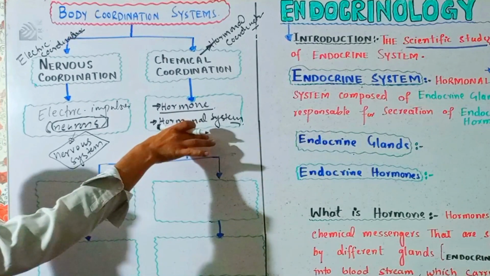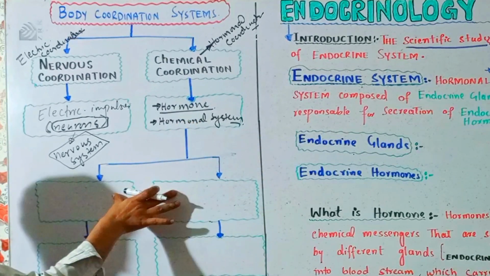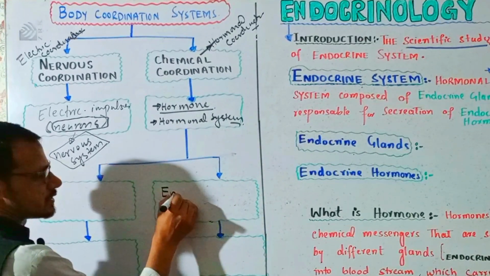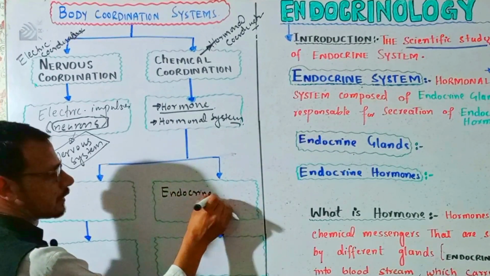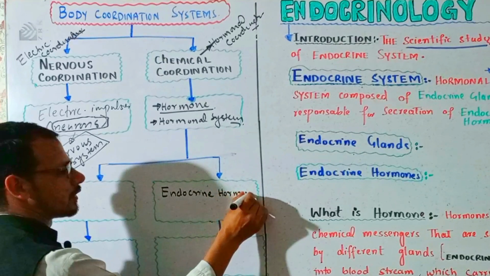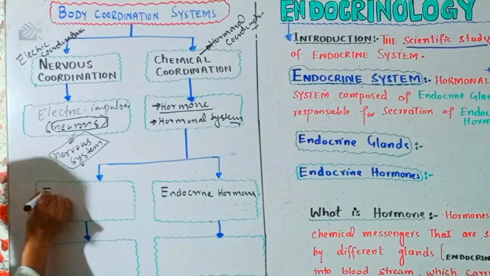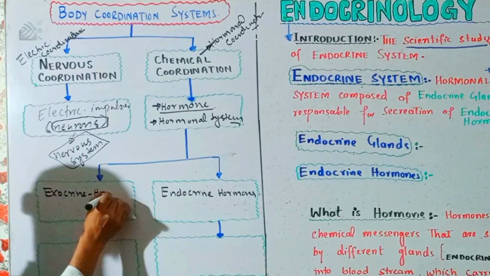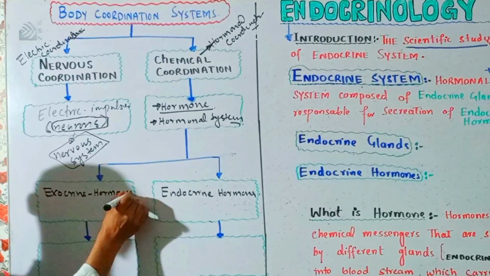This hormonal system is further divided into two: one is endocrine hormones, and the second is exocrine hormones, right?